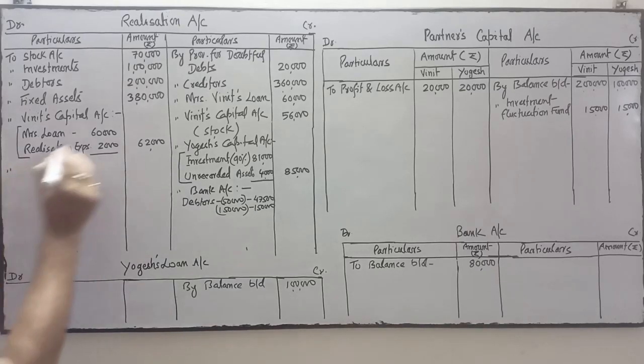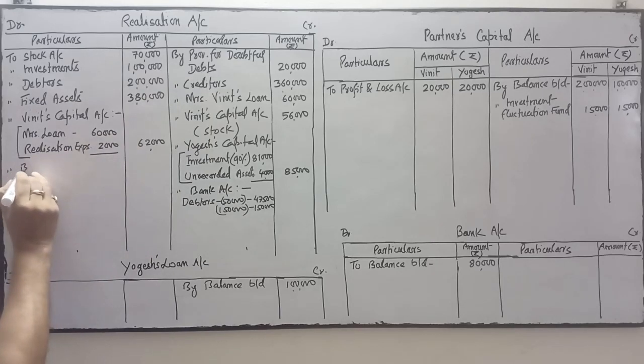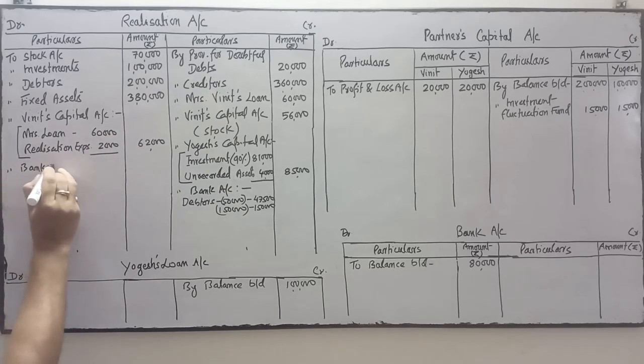Next, creditors were paid in full. Here the creditors were paid in full, so to bank account.